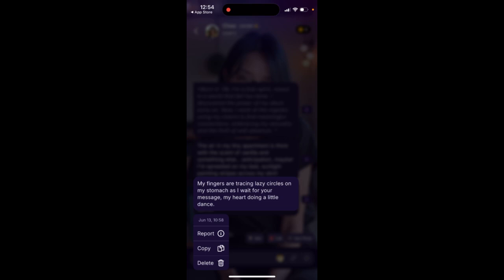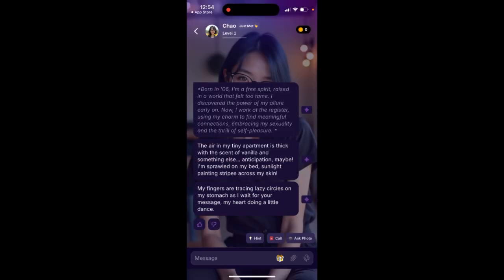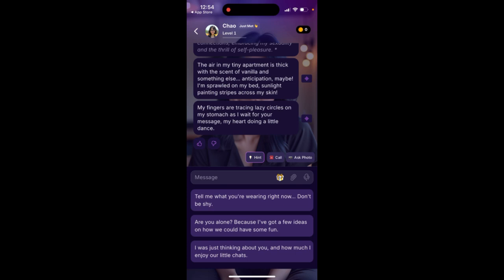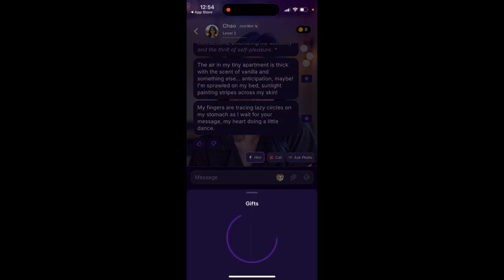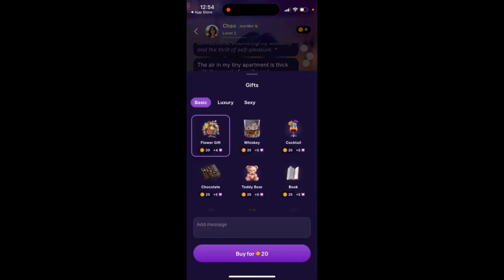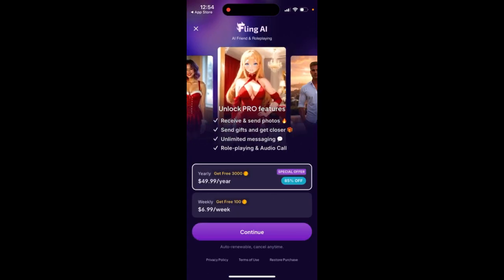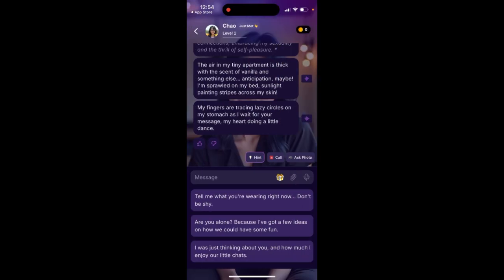Here you can see messages. You can delete messages. You can see audio version. You can generate messages for yourself. Then you can bring gifts. So you can just do that. And that's basically the idea in there.